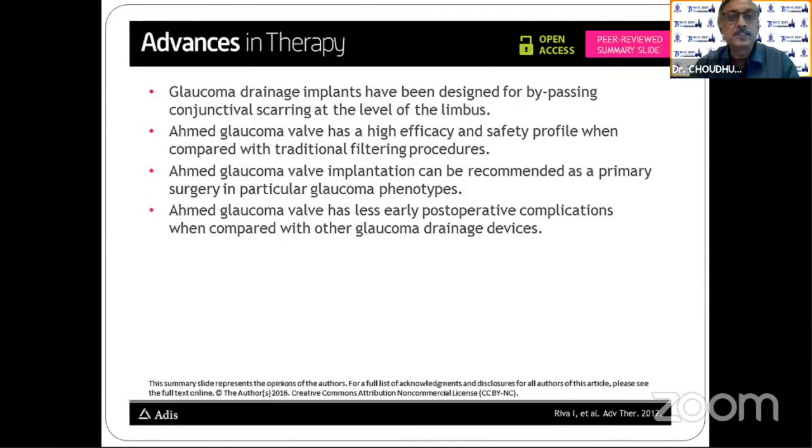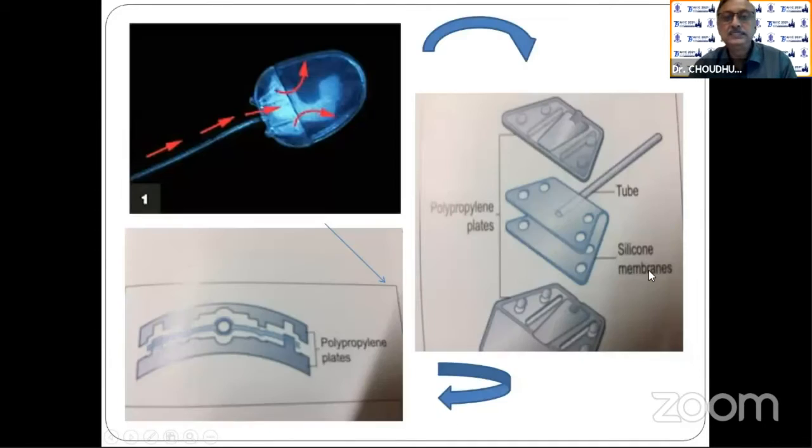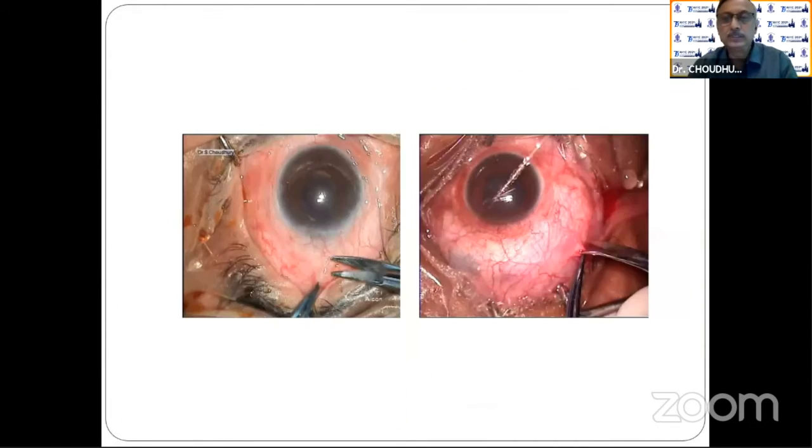I have no financial interest. And this is Abdul Mateen, the person who made the Ahmed glaucoma valve. The FP7 and FP8 models: FP7 is for the adult, this is for the pediatric group. And this is how the valve works. It is a valve with a silicone membrane which opens up when the intraocular pressure is high, and closes again when the intraocular pressure is low.